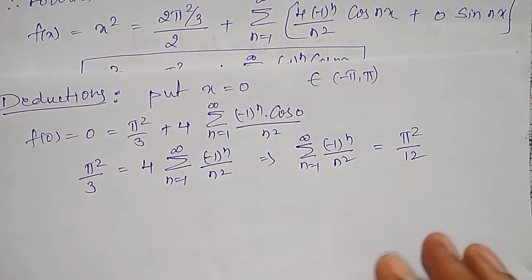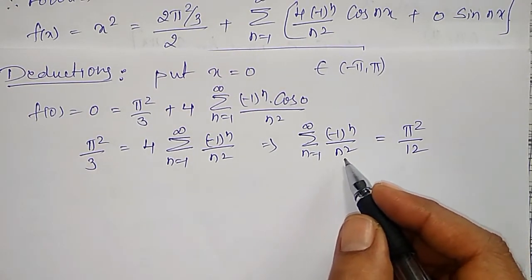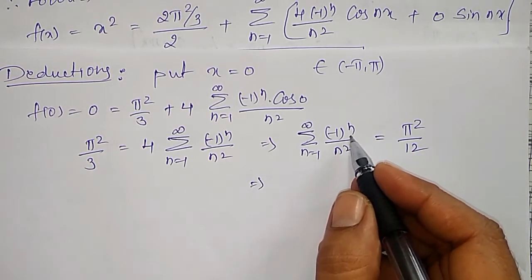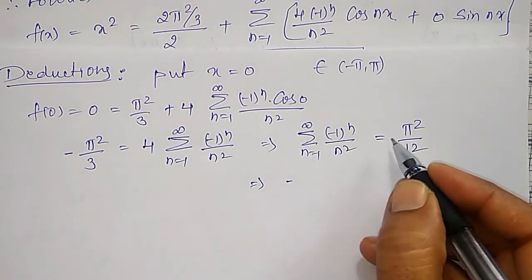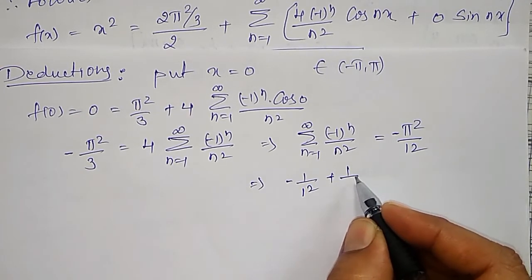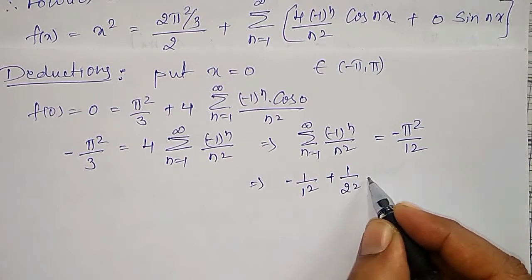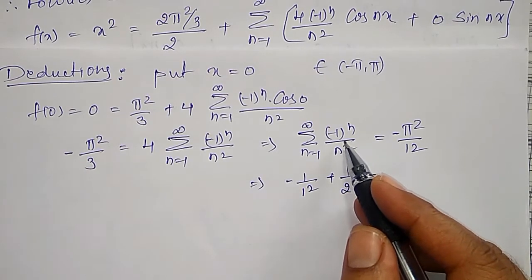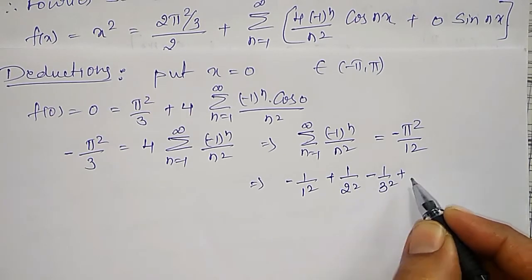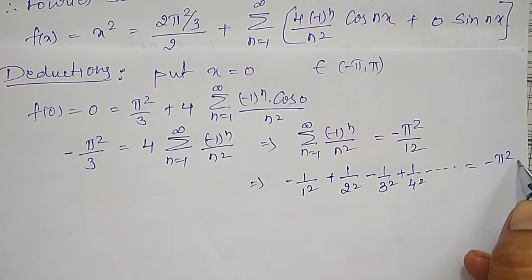Okay, in this expansion, if you substitute n equal to 1, 2, 3 and so on, I am going to get the required series. For n equal to 1, (-1)^1 is minus, so this will become minus 1 by 1 square. Next n equal to 2, (-1)^2 is plus 1 divided by 2 square. Next n equal to 3, (-1)^3 will become minus 1 divided by 3 square, plus 1 divided by 4 square, and so on, equal to minus pi square by 12.